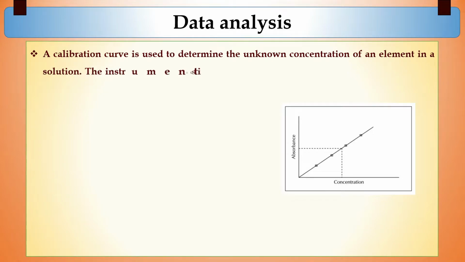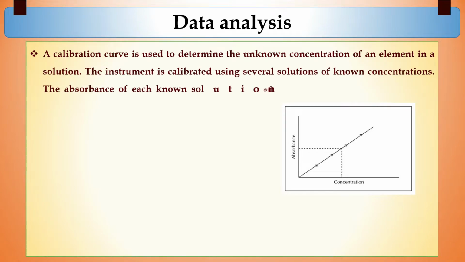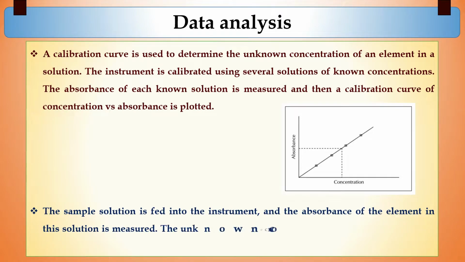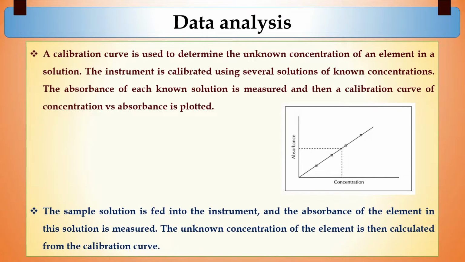In data analysis, a calibration curve is used to determine the unknown concentration of an element in a solution. The instrument is calibrated using several solutions of known concentrations known as standards, and the absorbance of each known solution is measured, and then a calibration curve of concentration versus absorbance is plotted. The sample solution is fed into the instrument and the absorbance of the element in this solution is measured. The unknown concentration of the element is then calculated from this calibration curve.